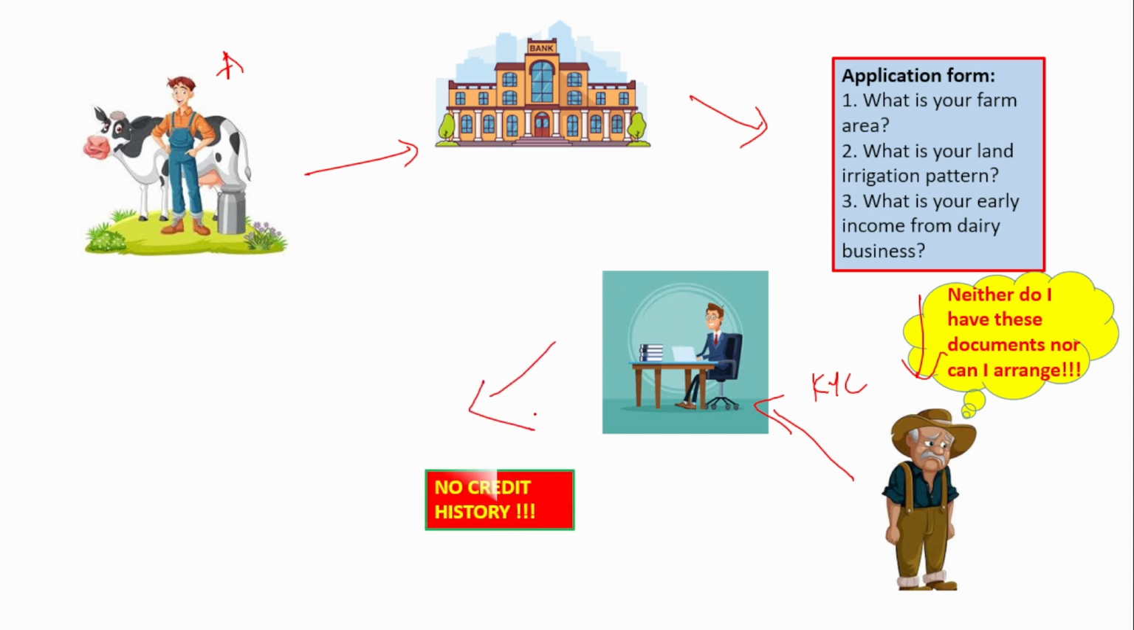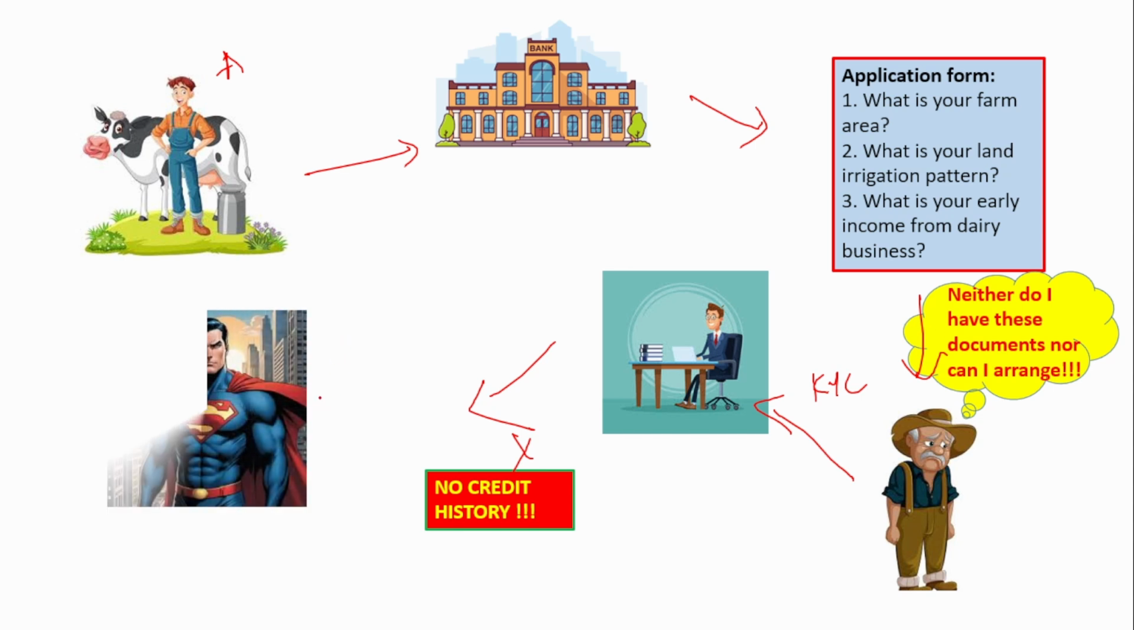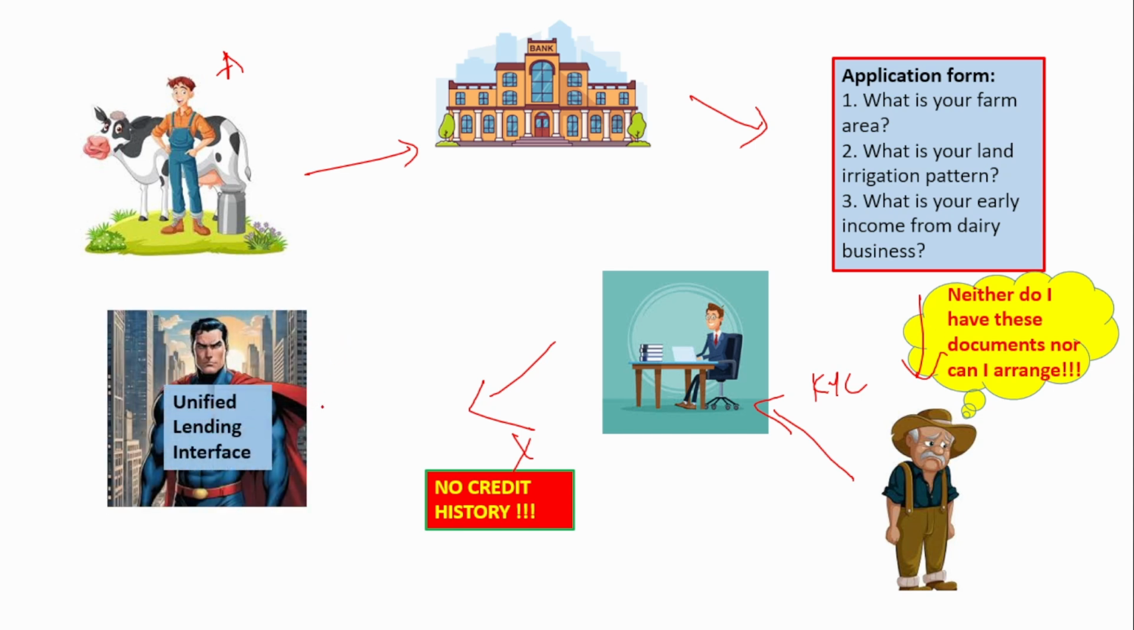But unfortunately, since he hasn't taken any loan previously, there is no credit history. He does not have, or does not know how to arrange, the documents for this loan. So now he thinks about how to process the loan. Here comes ULI, the Unified Lending Interface, into the picture.